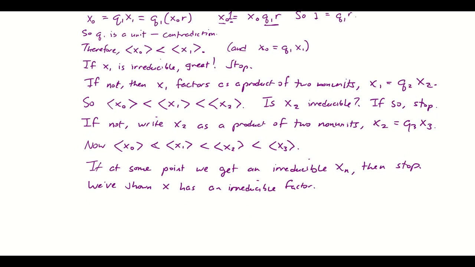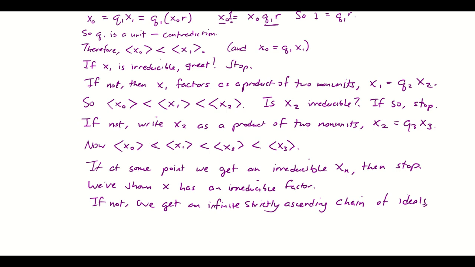If not, if we never get an irreducible, we get an infinite, strictly ascending chain of ideals. x naught, x1, x2.